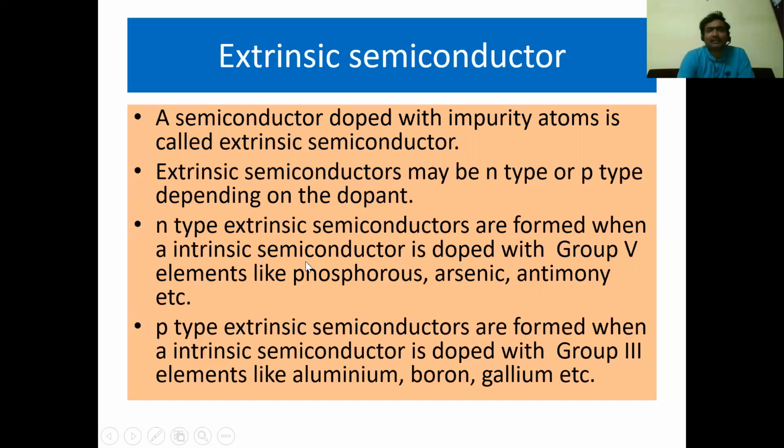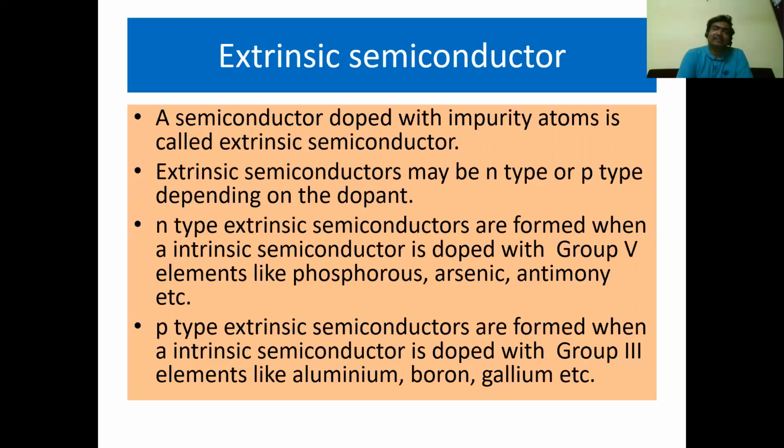For example, we will discuss the case of the n-type semiconductor. N-type semiconductors are formed when a pure semiconductor is doped with impurity atoms from group 5 elements. For example, germanium plus phosphorus, germanium plus arsenic, germanium plus antimony will give you an n-type semiconductor.